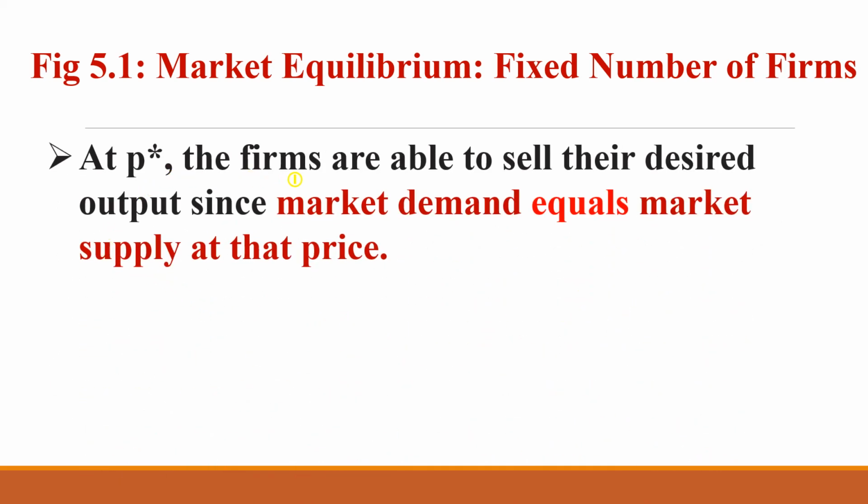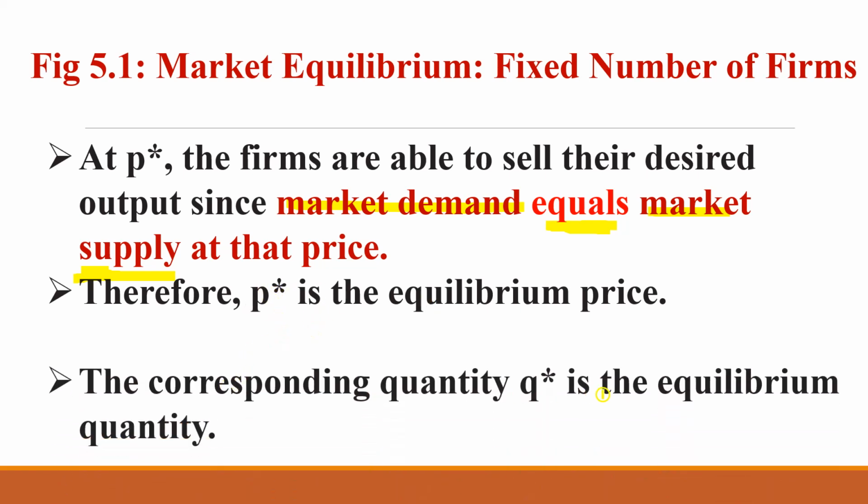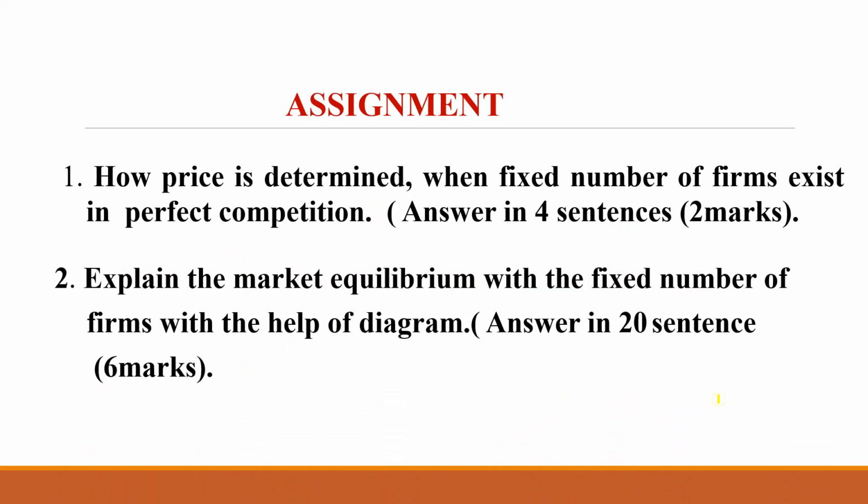At P star, the firms are able to sell their desired output, and market demand equals market supply. This is how the equilibrium is maintained in a perfectly competitive market with a fixed number of firms. Therefore, at P star they regain the equilibrium price, and the corresponding quantity Q star is the equilibrium quantity.